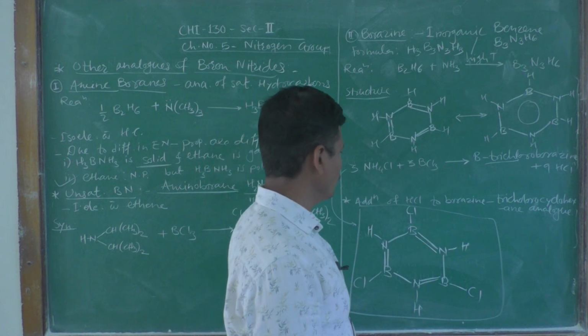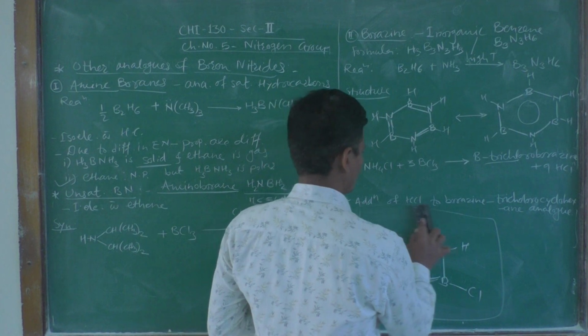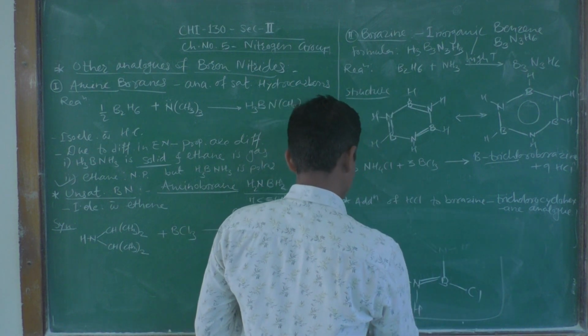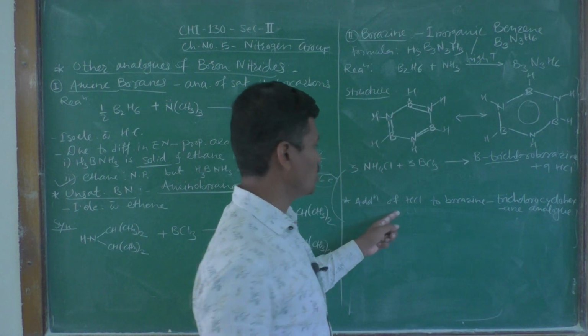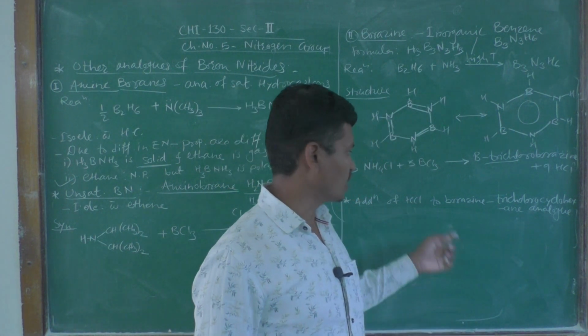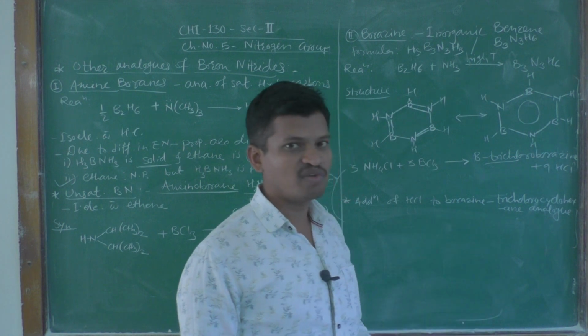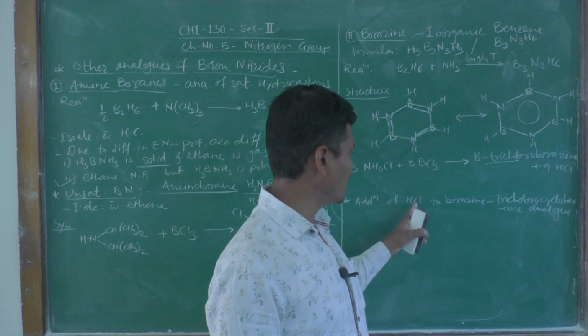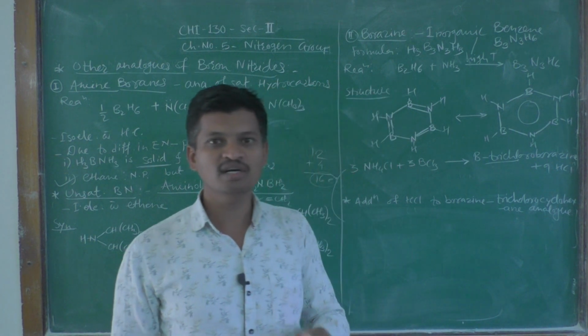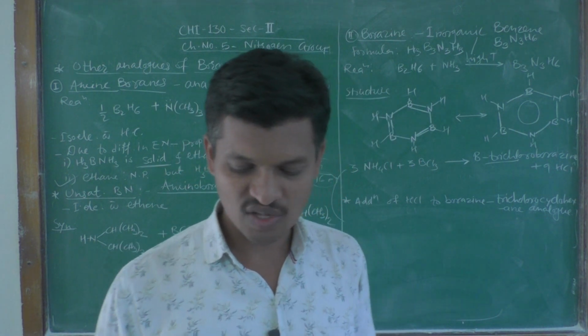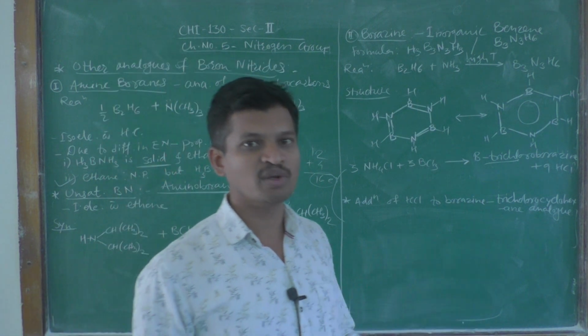Now, one more reaction which is important in the case of borazine is nothing but the addition of hydrogen chloride, or hydrochloric acid, to borazine. What will happen when we add hydrochloric acid to borazine? This is the point of difference between the reactions of organic benzene and inorganic benzene.